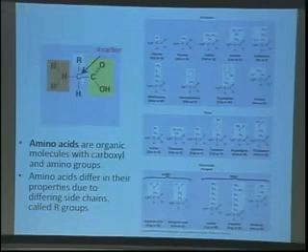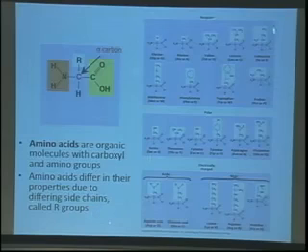And it's called an amino acid because it has a central carbon here that's hooked up to an amine group on one side and a carboxylic acid on the other side. This carbon is called the alpha carbon. And very importantly, it also has an R group connected to it. Depending on what the chemistry of that R group is, that makes this an amino acid that's either alanine or phenylalanine or tyrosine, et cetera, one of the 20 common amino acids. So those are defined by what this R group is. And these amino acids will differ in their chemical properties based on the property of the side chain.